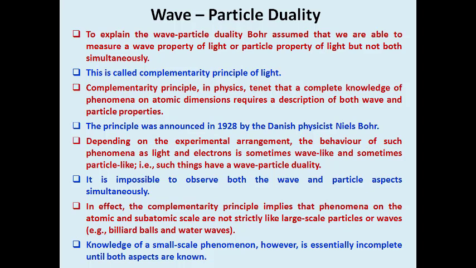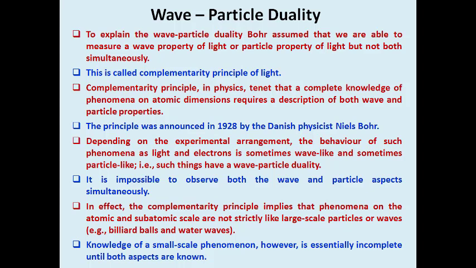Depending on the experimental arrangement, the behavior of such phenomena as light and electrons is sometimes wave-like or sometimes particle-like, such that these things have a wave particle duality. So it is impossible to observe both the wave and particle aspects simultaneously.